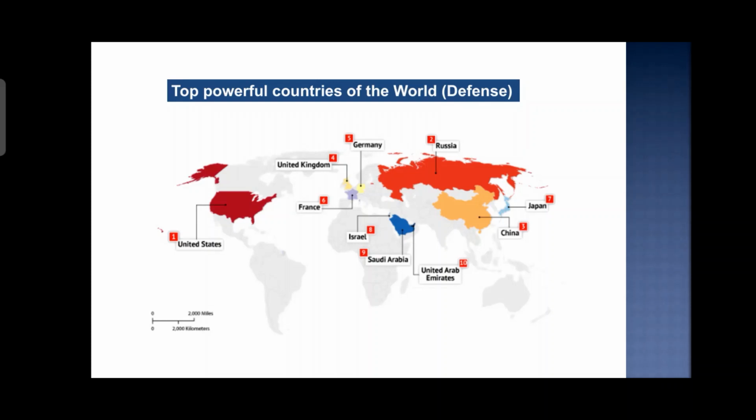Number four, United Kingdom. Then we have Germany. Number six, we have France. Number eight we have Israel. Number nine we have Saudi Arabia. Number ten we have the United Arab Emirates.